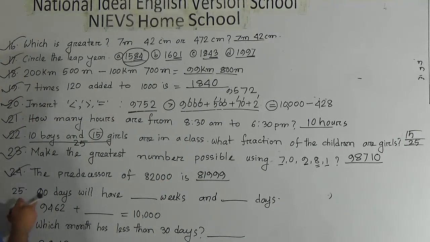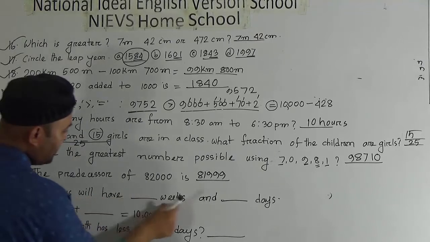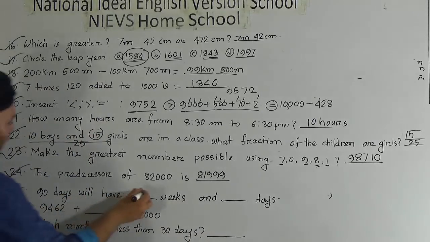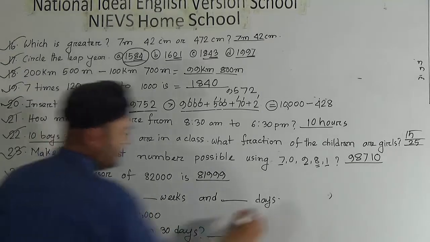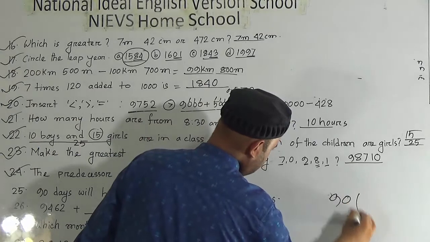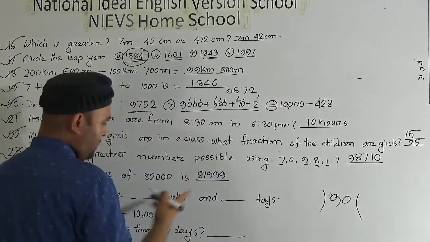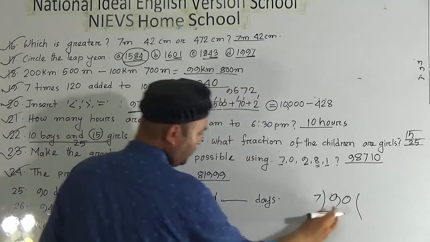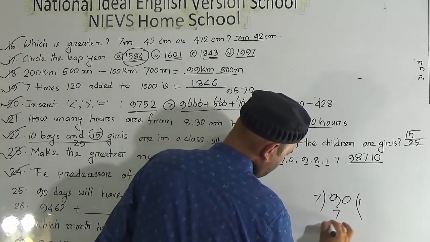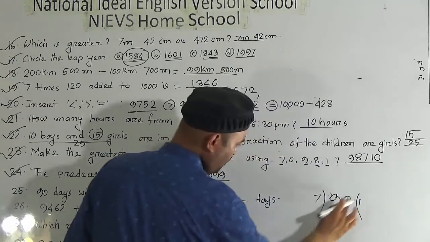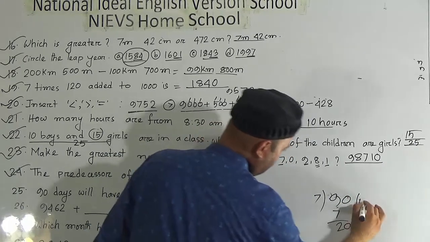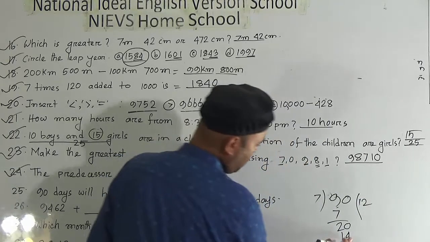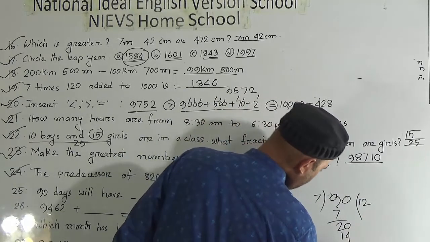90 days will have how many weeks and how many days? We know that 7 days is equal to 1 week. So we have to divide 90 by 7. 7 ones are 7, and here the remainder is 2. Bring down 0, and it makes 20. 7 twos are 14. Then subtracting 14 from 20, it will be 6.